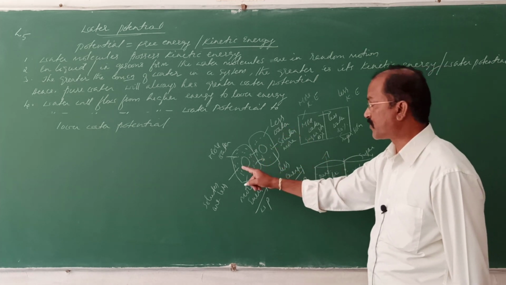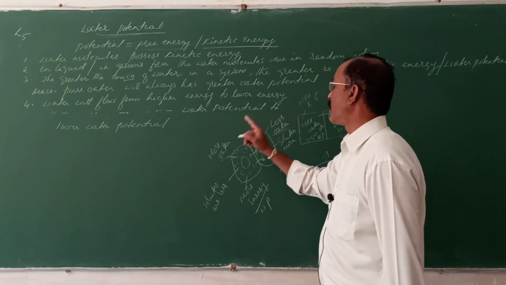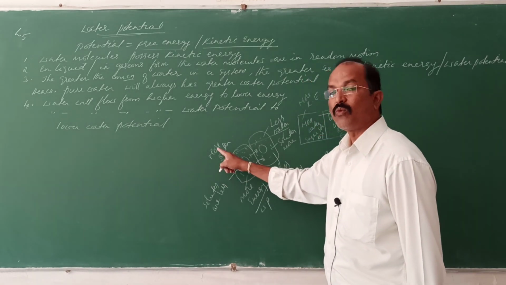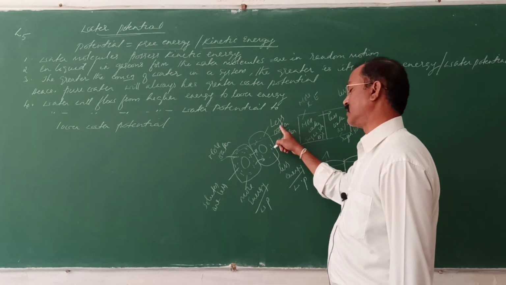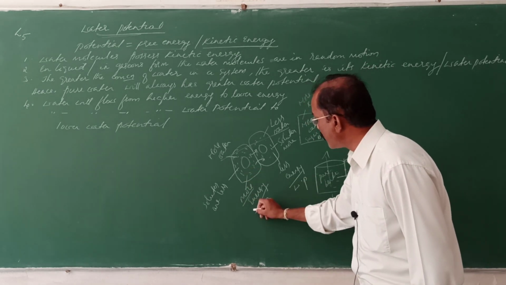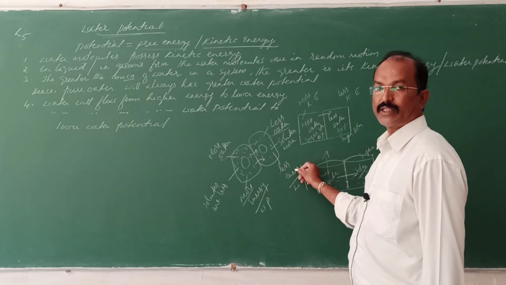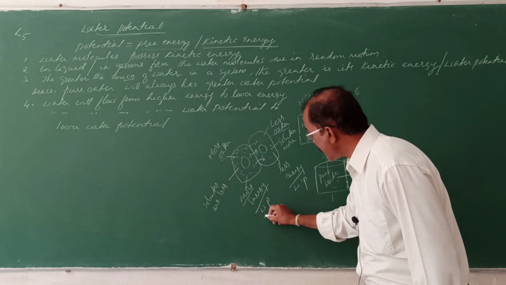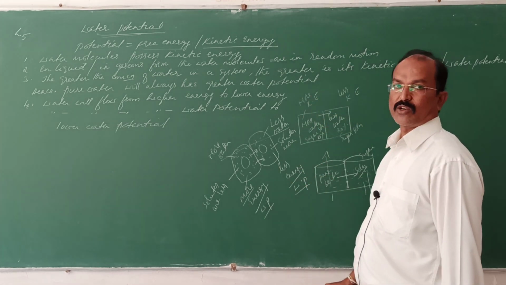I will define these. The water will move from more water concentration to less water concentration. The water will move from higher energy to lesser energy. The water will move from higher water potential to lesser water potential.